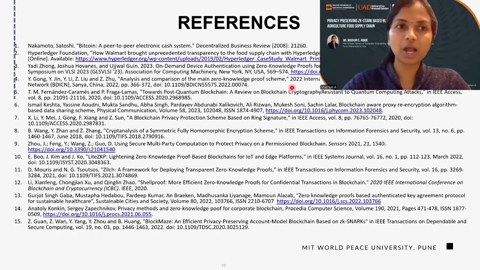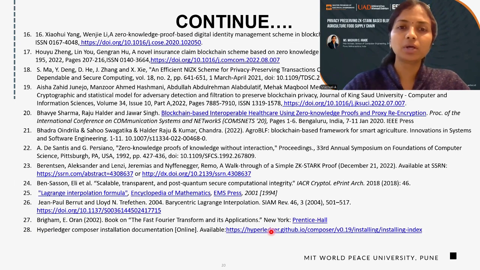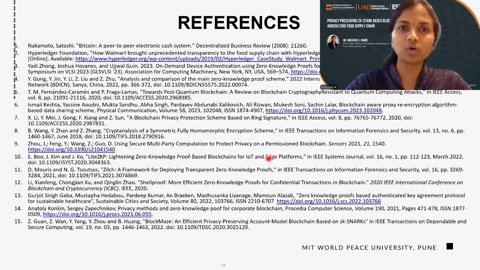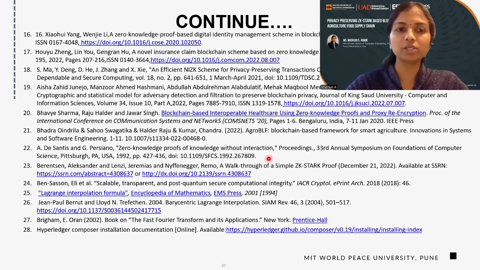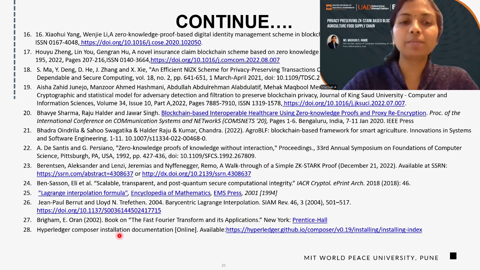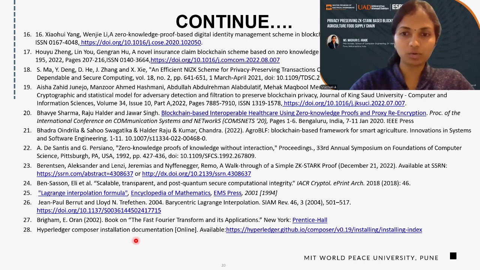These are the references I have gone through. I have already mentioned all these references in the papers. Some are research papers related to the relevant work, and some are books I have referred to. I referred to Encyclopedia and Wikipedia for some mathematical formulas. And for Hyperledger, I referred to the documents on the website hyperledger.org to learn Composer.